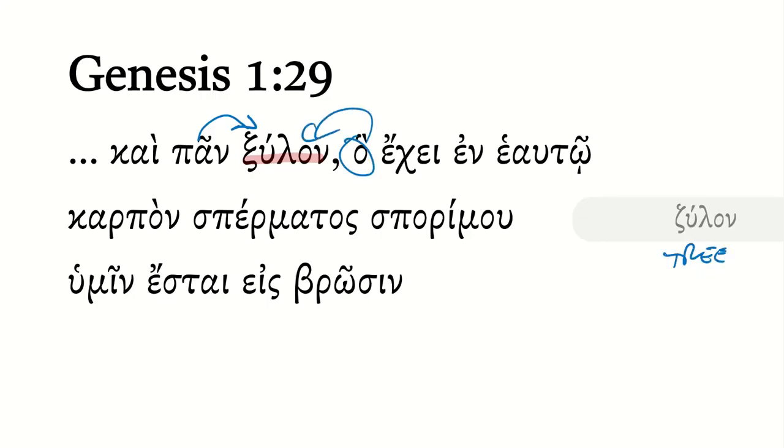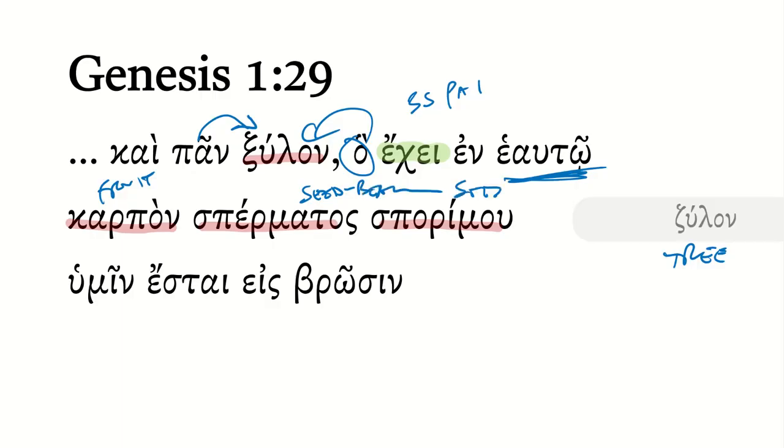Once again, a relative pronoun telling us more about this xulon here, which has third singular present active indicative echei, in heauto, that has within it or bears from within itself karpon. There's your accusative of fruit, karpos. And it's fruit that is spermatos sporimou. We've seen those words already. Essentially, it's fruit that is seed-bearing of seed. Spermatos sporimou is seed-bearing of seed, something like that.